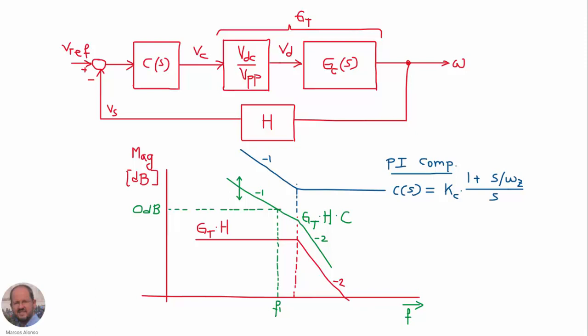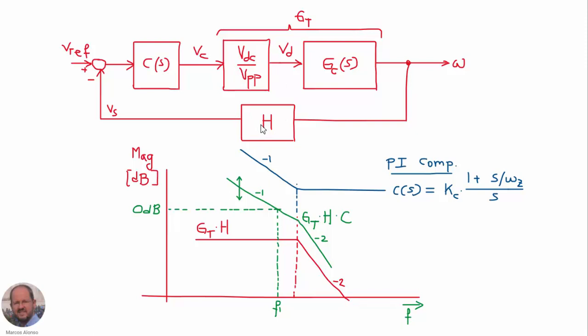So we have this response for the compensator, and then in order to do the design of the compensator, we need to obtain the total loop gain of our system. So in order to simplify, we are going to join these two blocks together in this transfer function GT, and then here in red we are representing the product of GT times our sensor H. So we have this response also very similar because this is a constant and also H is a constant.